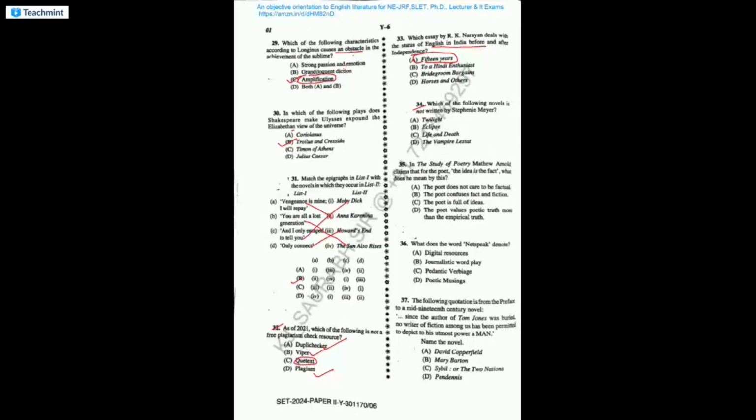Which of the following novels is not written by Stephenie Meyer? This question is very interesting. Stephenie Meyer is an American writer of vampire series, and she wrote the Twilight series, which is a very famous series of vampire-based novels.